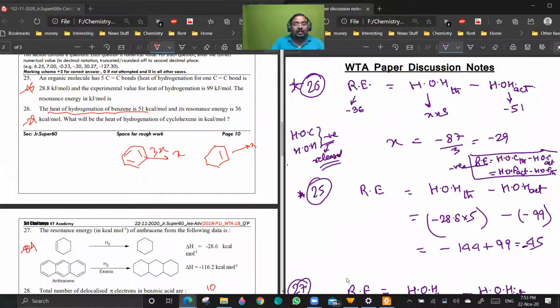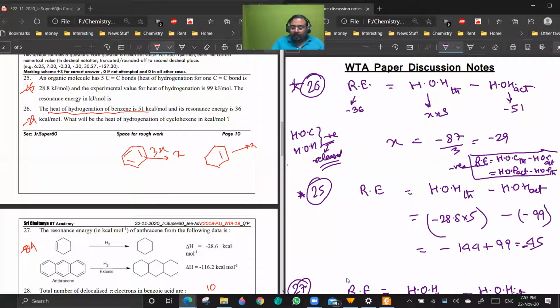Yes, that is the thing which I told you in heat of combustion also. There should not be any confusion. It's not mathematics. Some things are magnitude and the signs are separate. You know that heat of combustion is always energy released, and heat of hydrogenation is also energy released. So whether they have given the sign or not, it will always be negative. Wherever they have given a negative sign, they are giving the sign-wise value. If they have not given negative, then they are giving the magnitude.